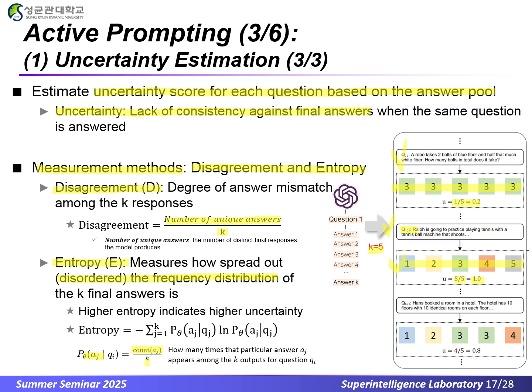Let's look at the middle panel again. If we apply entropy scoring to this middle panel, each of the 5 answers appeared exactly once, so each has a probability of 1/5. Then when applied to the usual entropy formula, because the probabilities are evenly spread as every answer is different, the entropy hits its maximum, signaling high uncertainty, which means that the answers are inconsistent. In this way, questions with a wide, disordered answer spread get flagged as highly uncertain, exactly what we need for active prompting's selection step.